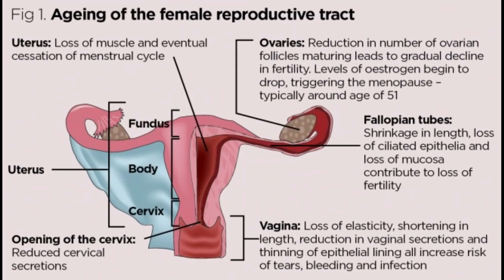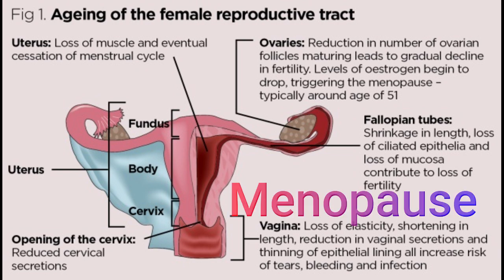The reproductive cycles continue to occur till the age of 50, like 45 to 55 in Indian women. After this age, the menstruation stops. Cessation of cycles, meaning the end of the cycle events in ovary and uterus around the age of 50 years, and stoppage of menstrual flow is termed menopause.